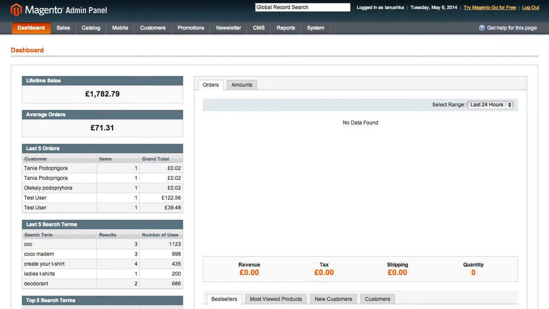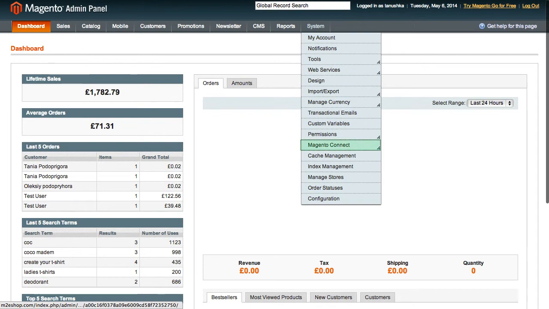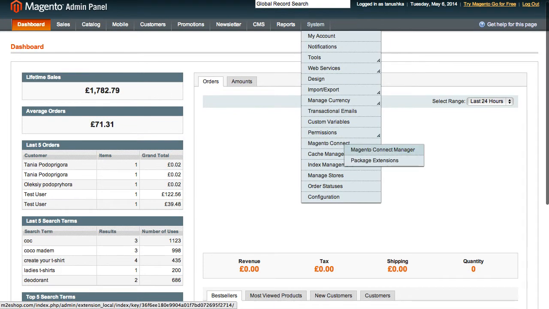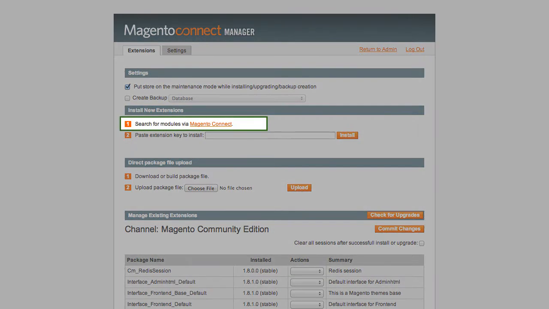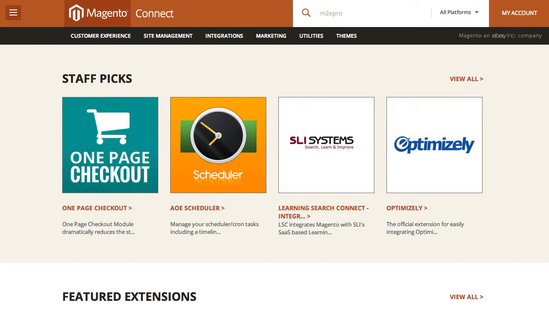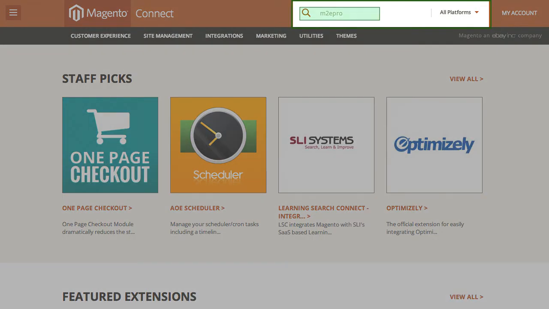Let's install M2E Pro. Under your Magento admin panel, go to System, Magento Connect, Magento Connect Manager. Next we go to Magento Connect and search for M2E Pro.